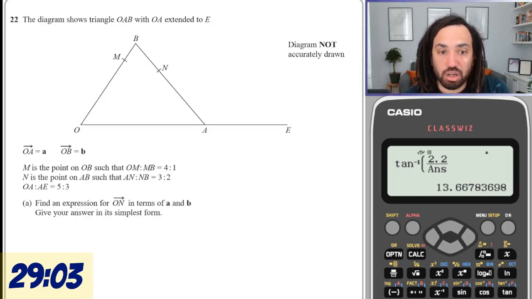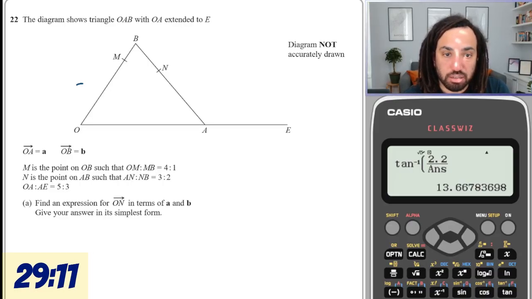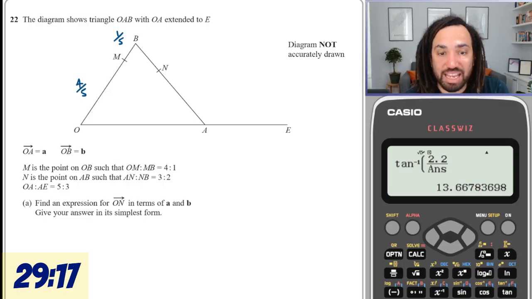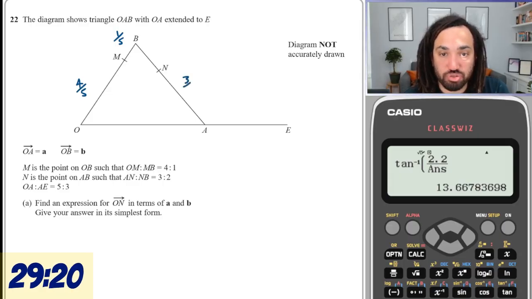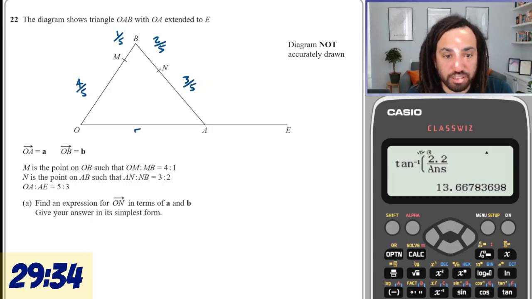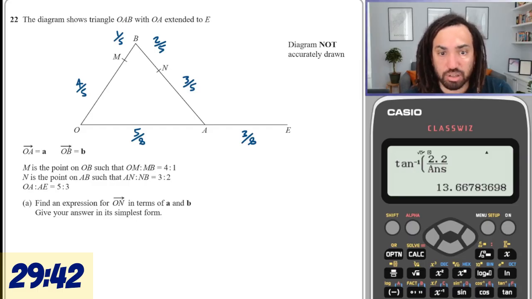M is the point on OB such that OM is, okay, so that is, right, that's 4/5 of the way along, that's 1/5 of the way along, that's what that's saying. AN is this part, so that's 3/5, and then NB is 2/5, like that. OA is 5 to 3, so yeah, that's 5 out of 8, and this is 3 out of 8. Yeah, I guess that's right.